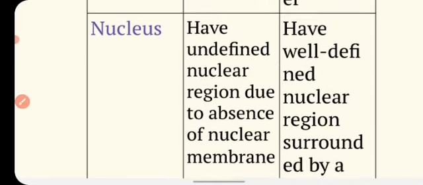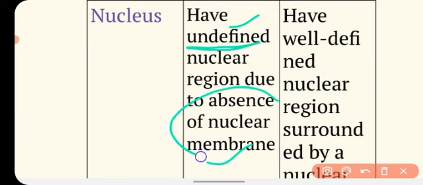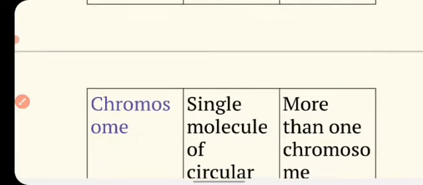On the basis of nucleus, prokaryotic cells have an undefined nuclear region due to the absence of a nuclear membrane, and eukaryotic cells have a well-defined nuclear region surrounded by the nuclear membrane. Their genetic material is bounded by the nuclear membrane.